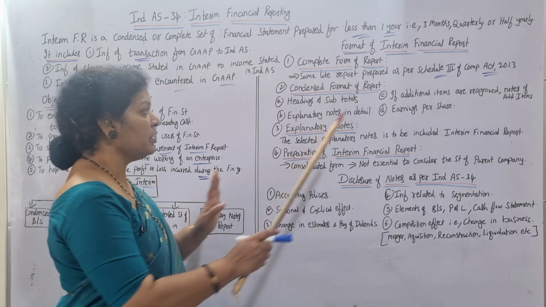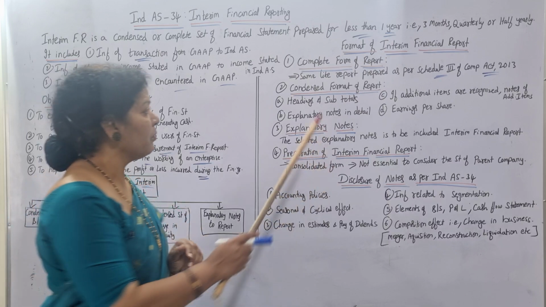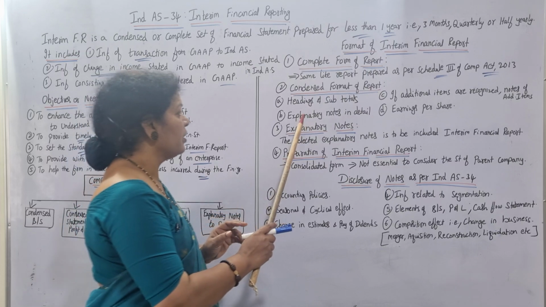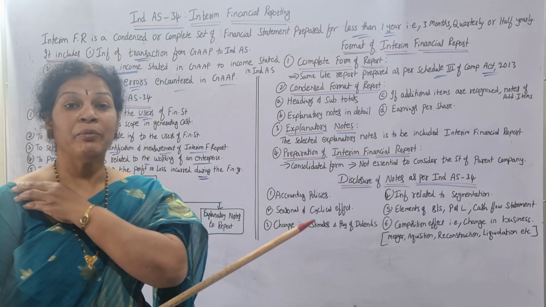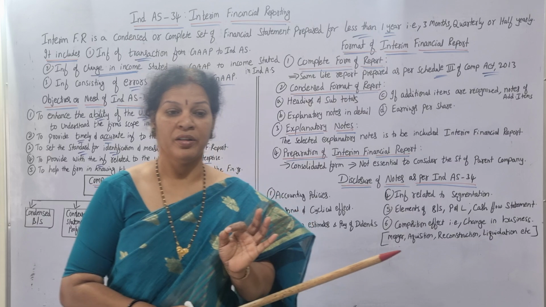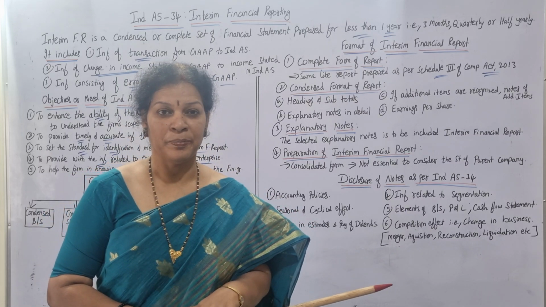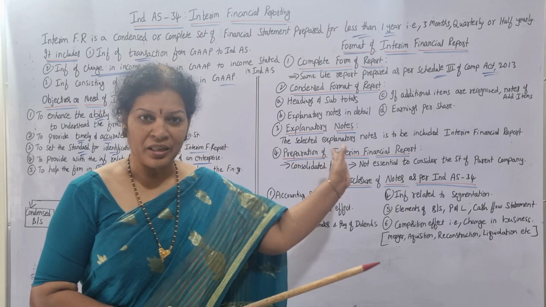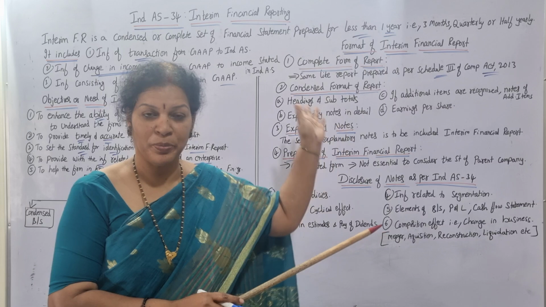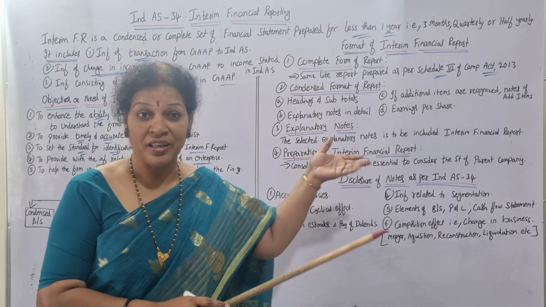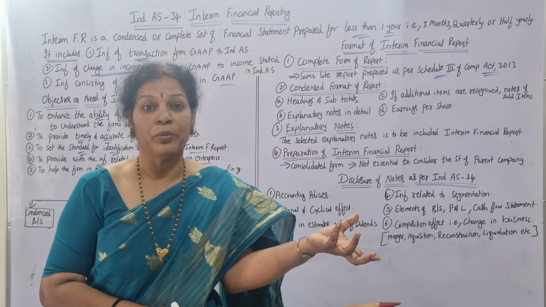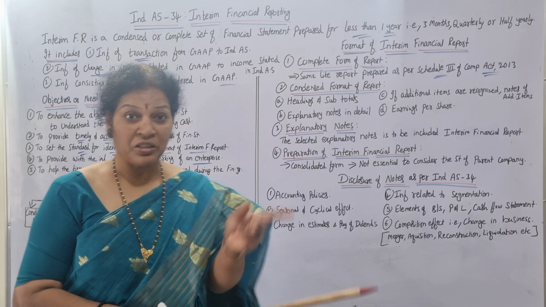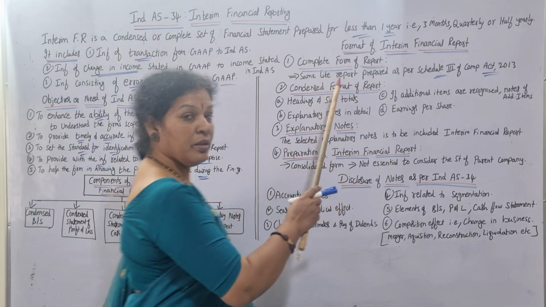Next, condensed format report. Here you have to understand a few things. First, headings and subtotals should be very clear. Explanatory notes in detail, wherever required. That is the reason when we prepare accounts, you are always writing a note or explanatory notes, isn't it? So that is mandatory here. As per Indian Accounting Standard 34, it is mandatory. Even in company accounts, for every transaction we used to attach notes. That explanatory notes are also required in the condensed report.